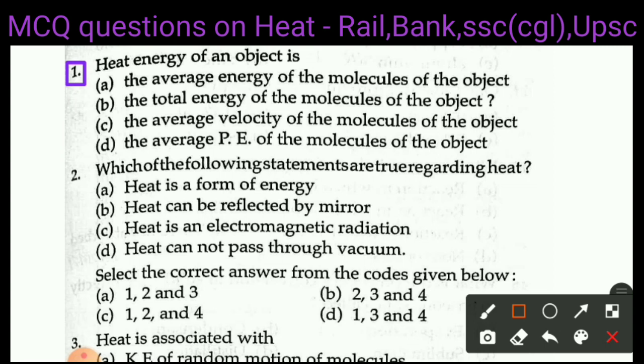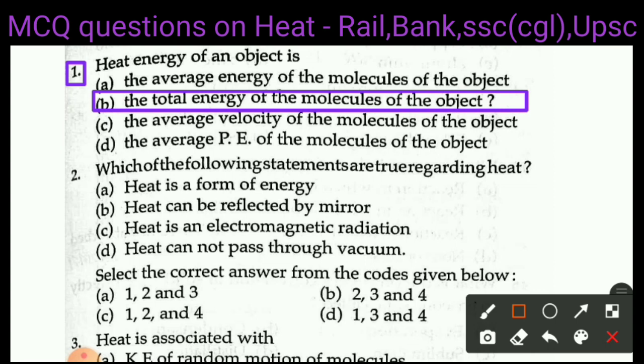The right answer of question number 1 is option B, total energy of the molecules of the object.